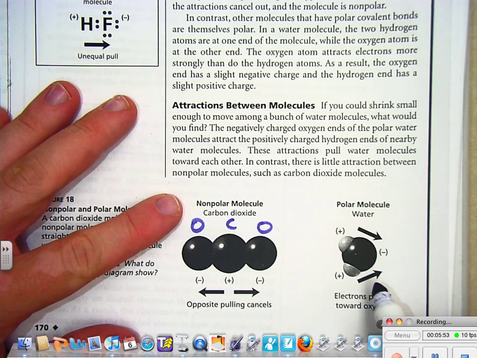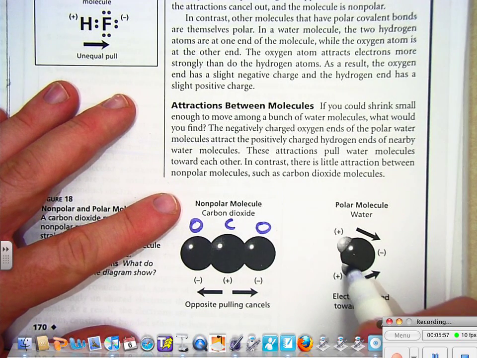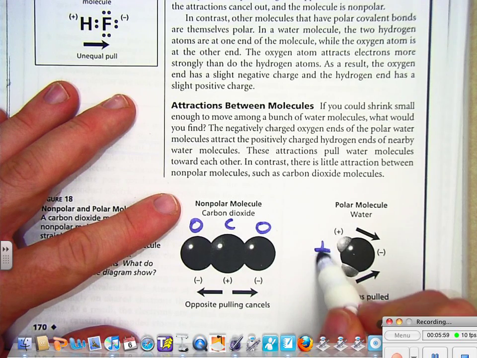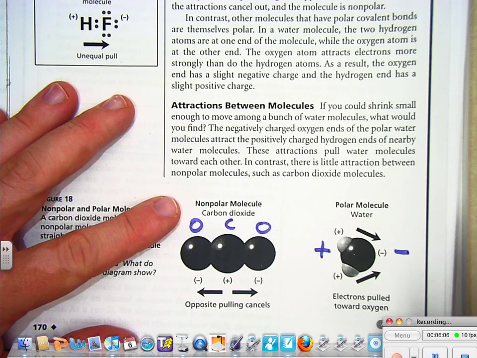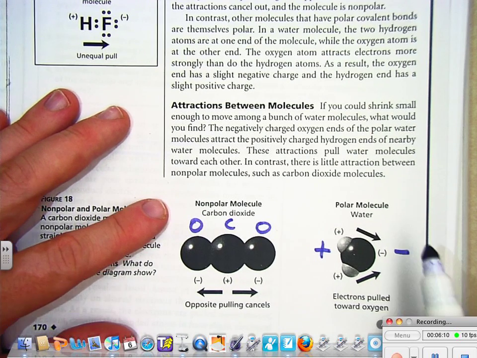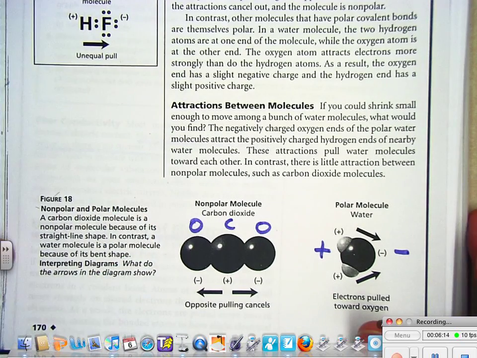But here's water, a different situation. Because of the shape, the hydrogens with the positive charge are on one end of the molecule, right around here, and over here is the negative end of the molecule. So it's polar. Polar meaning that one part is negative, the other part is positive. Nonpolar means neither part is more negative or positive than the other.